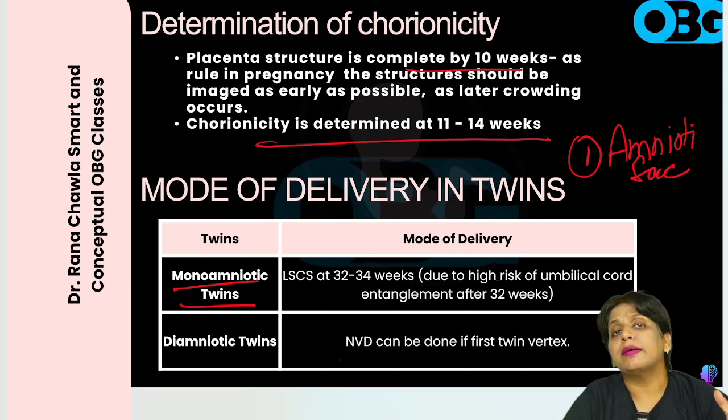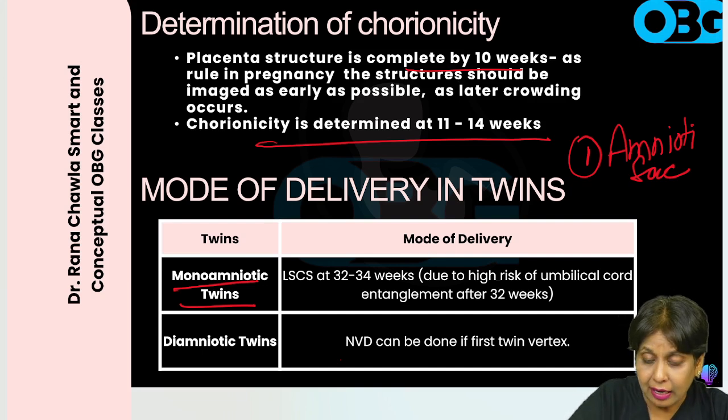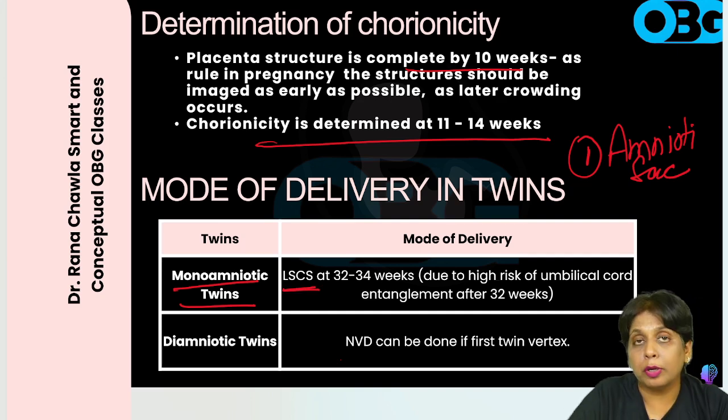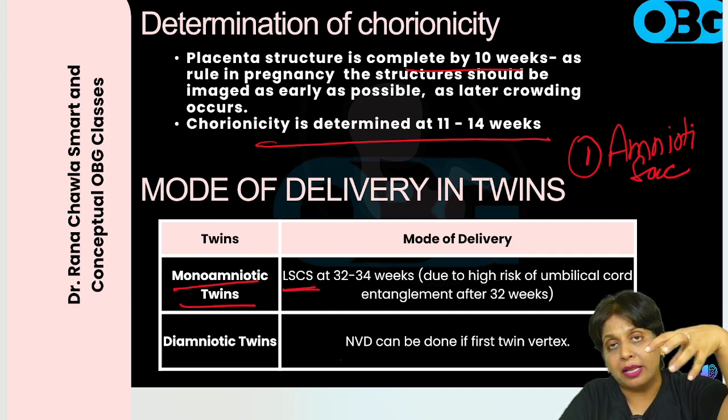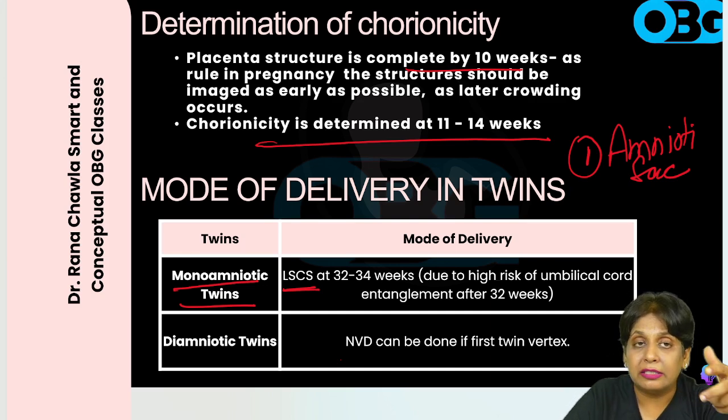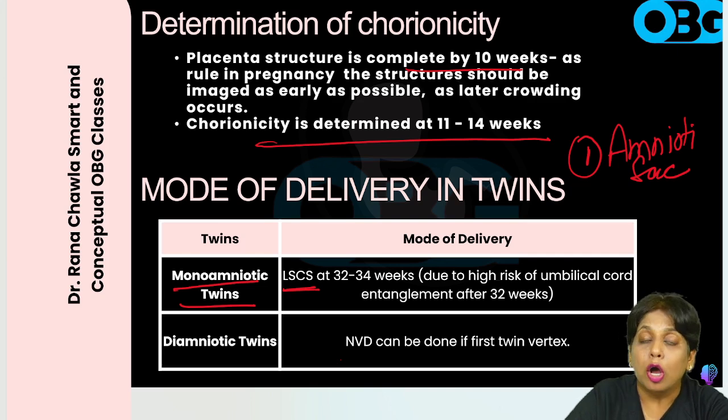So if they are in one amniotic sac, then you have to do cesarean, because when the fetuses are in labor pains and when they move, there are chances of umbilical cord entanglement. So we will not let them undergo labor pains and go into severe asphyxia.